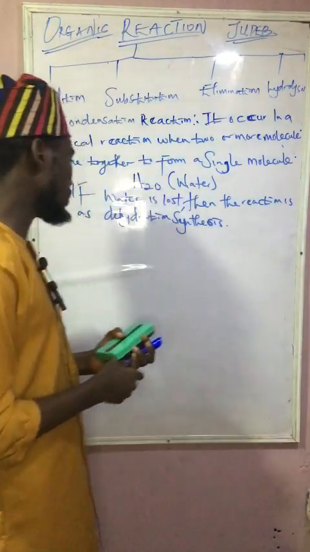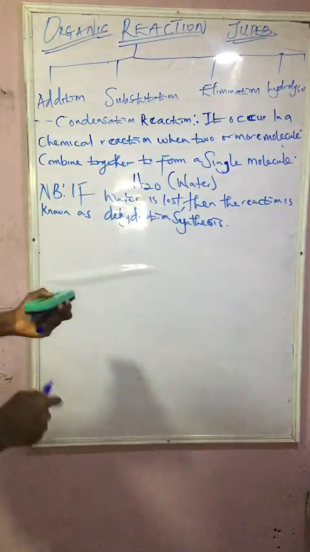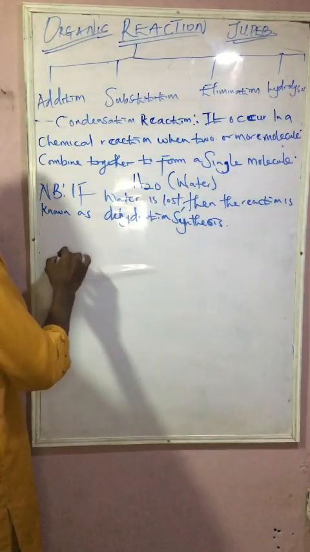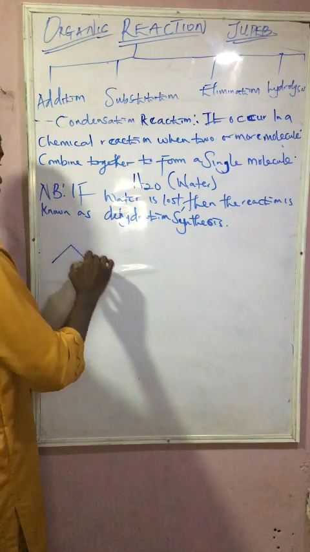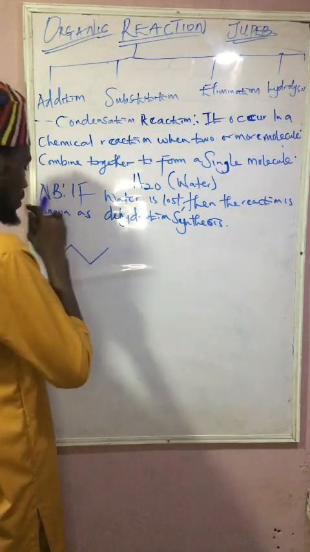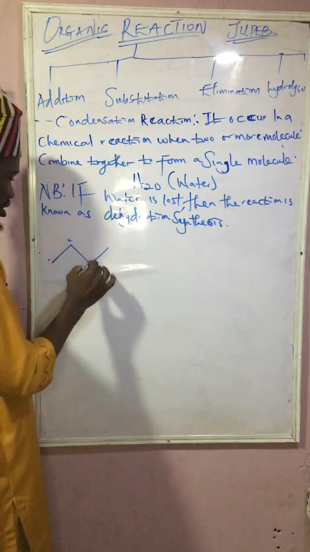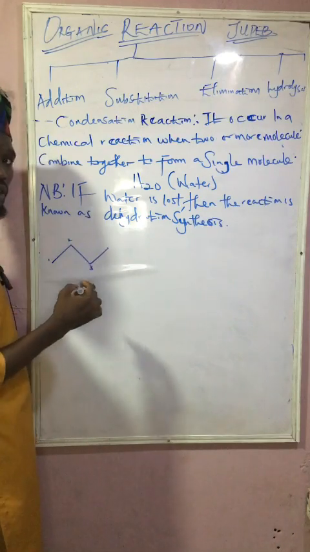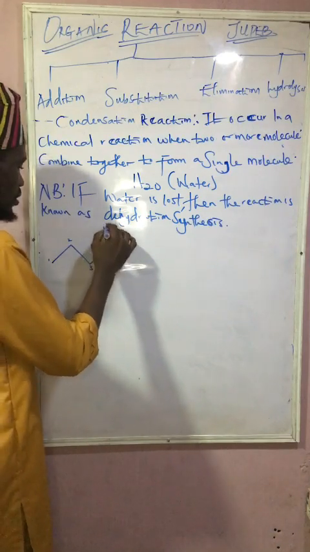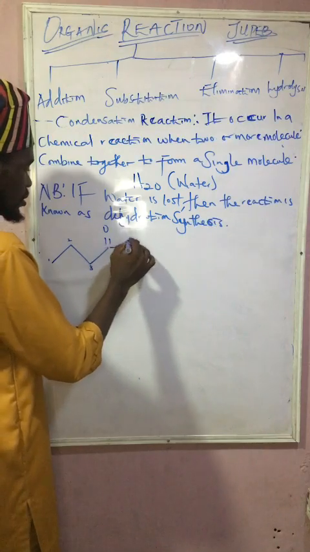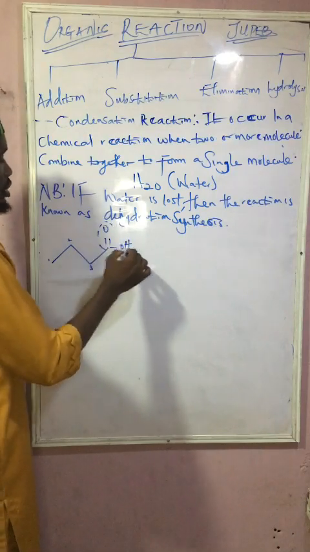For example, now if I have this, we have 1, 2. This is what class?